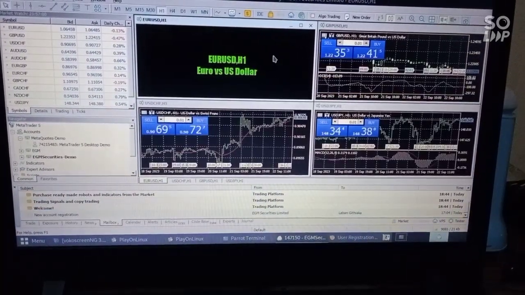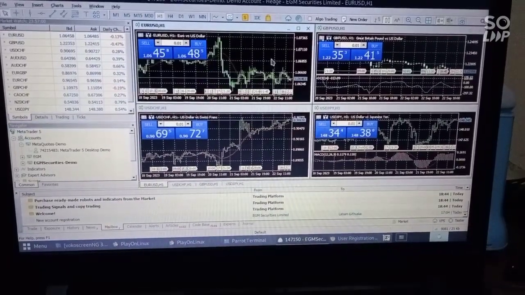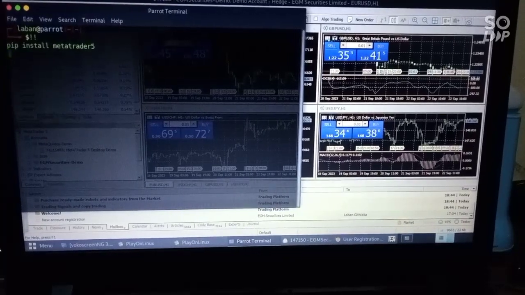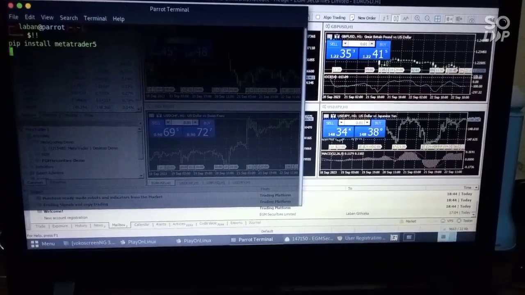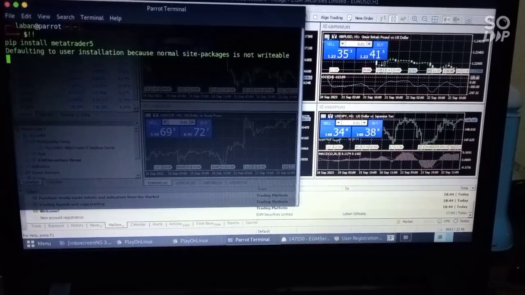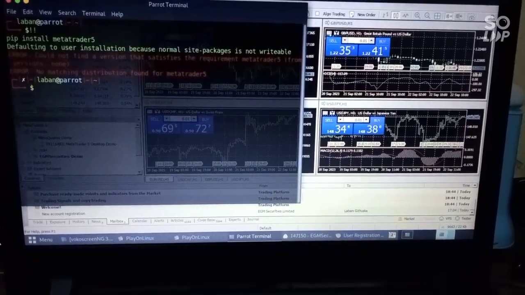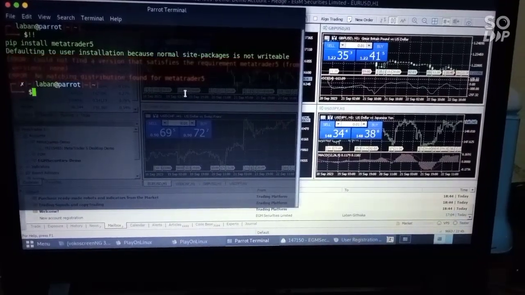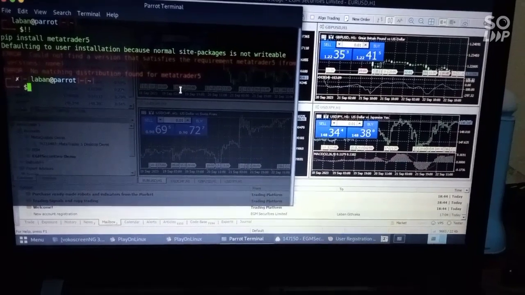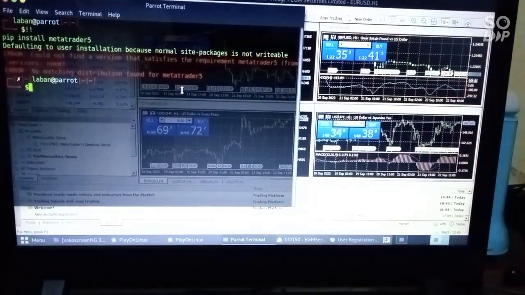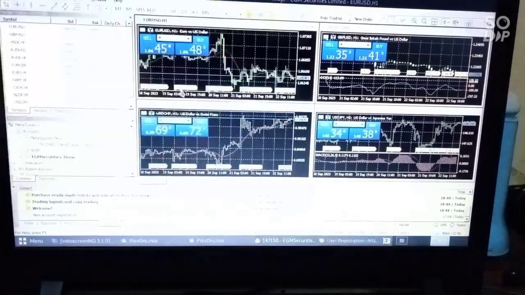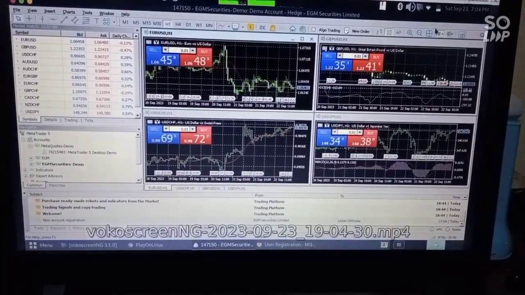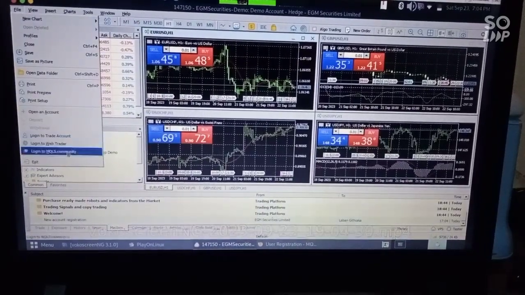There is something I wanted to show you. If you get to know how to integrate MetaTrader5 with Linux, please let me know, because it gives an error on my part. And I haven't shown you how to make a shortcut.